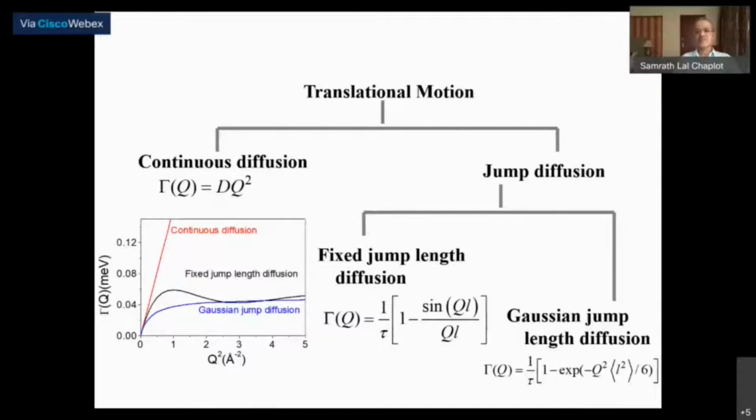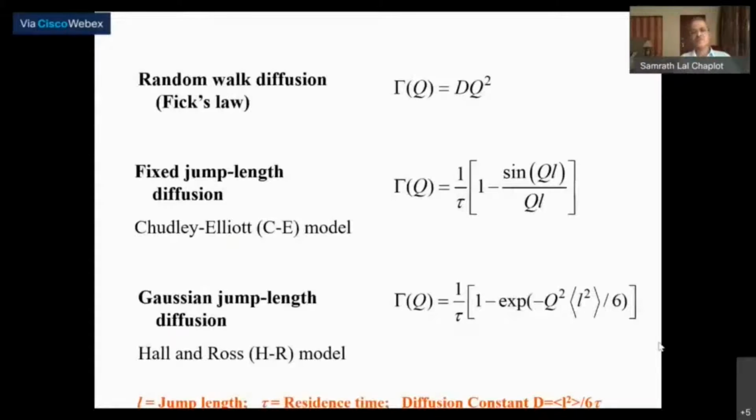So this you can get. It's important to know what model you use. These are three simple models: the fixed jump length model and the Gaussian jump length diffusion model. And these are named after Chudley-Elliott, or Hall-Ross. This is a random walk diffusion model. Okay, so you will use this in the next problem.